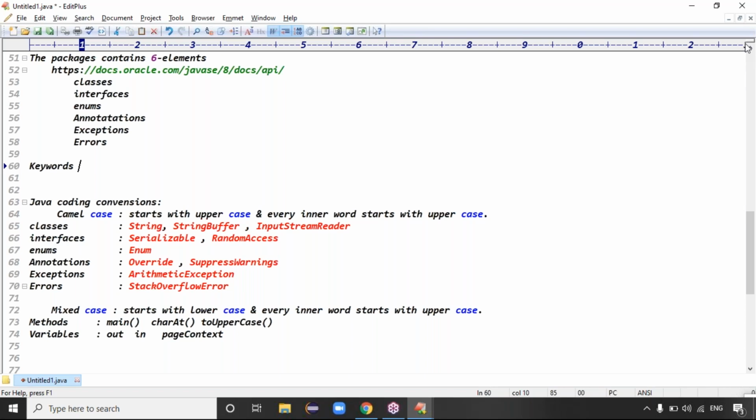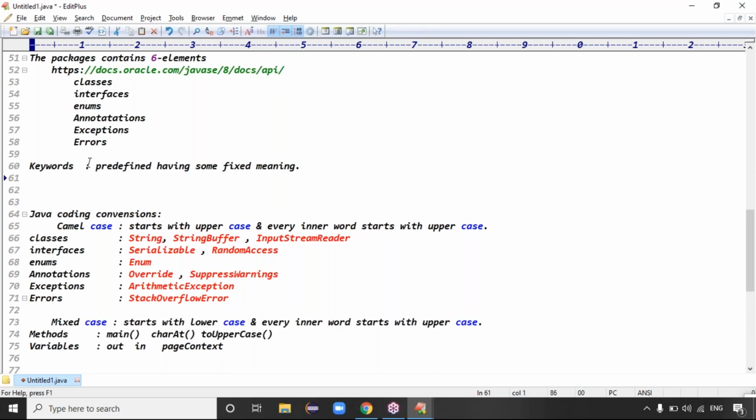Tell me, guys, every language, C language contains keywords, Java contains keywords, Python contains keywords. Every language contains keywords, right? Good. How many keywords in Java? Keywords are predefined words having some fixed meaning, which means the meaning is reserved. Exactly. How many keywords in Java?